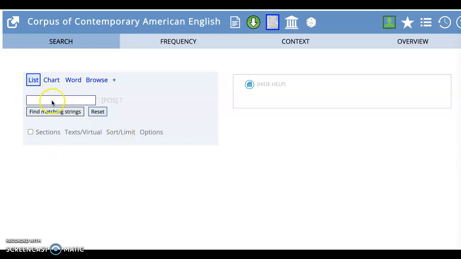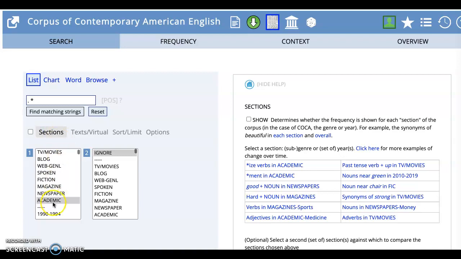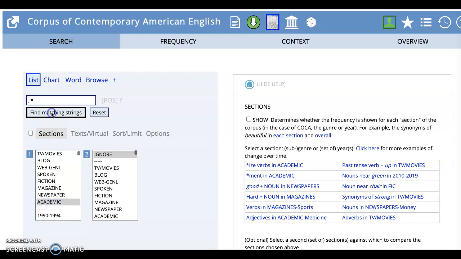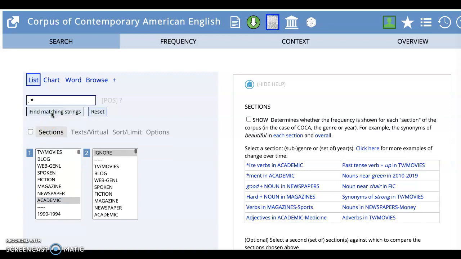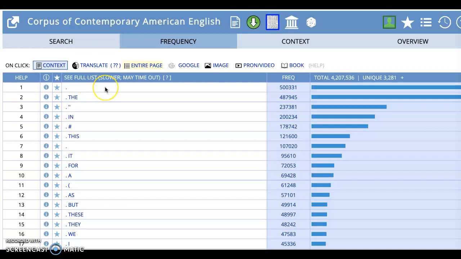So welcome to COCA and this task 23. If we put a full stop and an asterisk, that looks for any item which occurs after a full stop. Click on sections, choose academic, so it will limit this search to academic texts, and the list of things that we now see, these are the things which follow full stops.